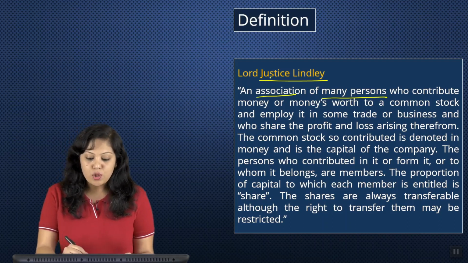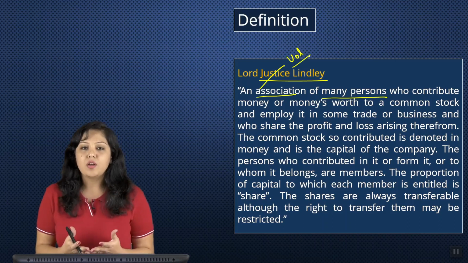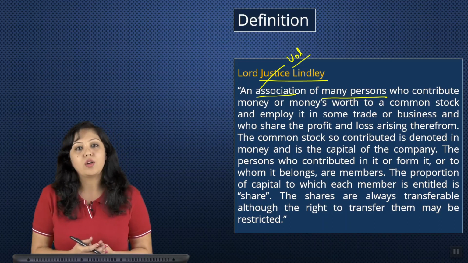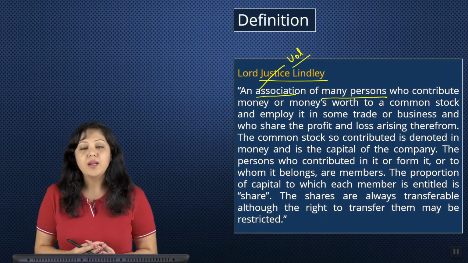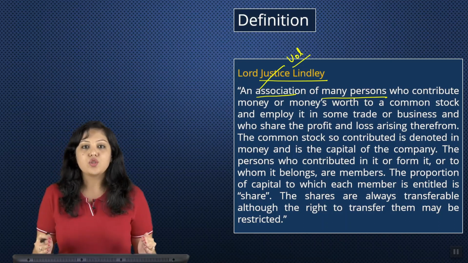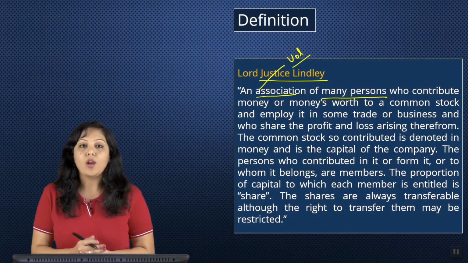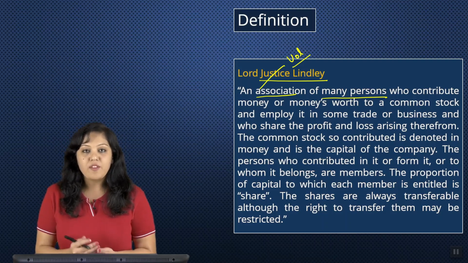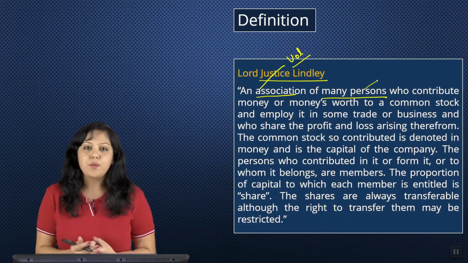Now, this association is voluntary in nature. That means, you all know in Indian Contract Act, before entering into any contract, there should be consent and such consent should be free, right? Similarly, a company is formed, which is an association of people who come into the business voluntarily. Okay, so company first feature will be a voluntary association of many persons.